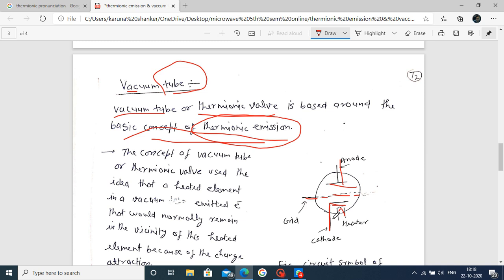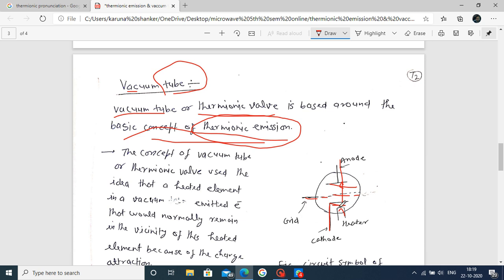Now, on heating, the cathode emits electrons, and the anode catches whatever the cathode emits. The electrons move towards the anode, and the grid is used for controlling, meaning how many electrons move towards the anode is controlled by the grid.